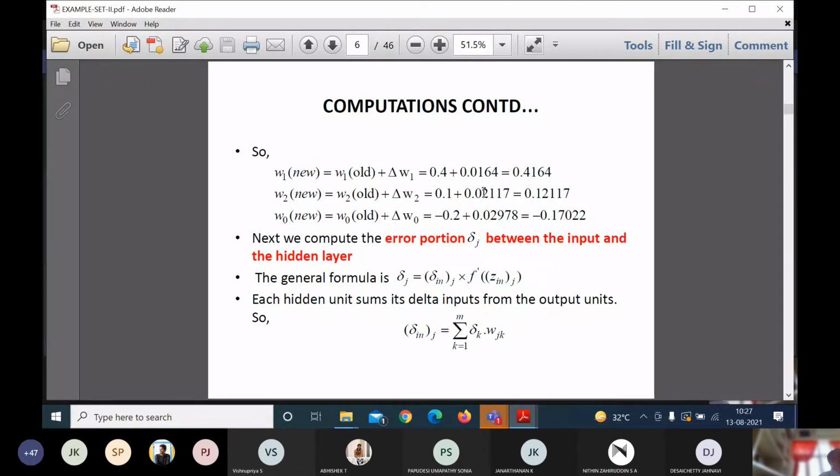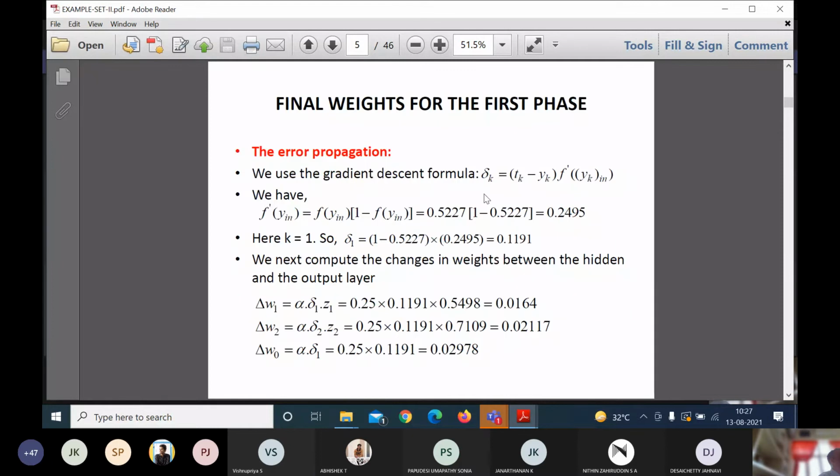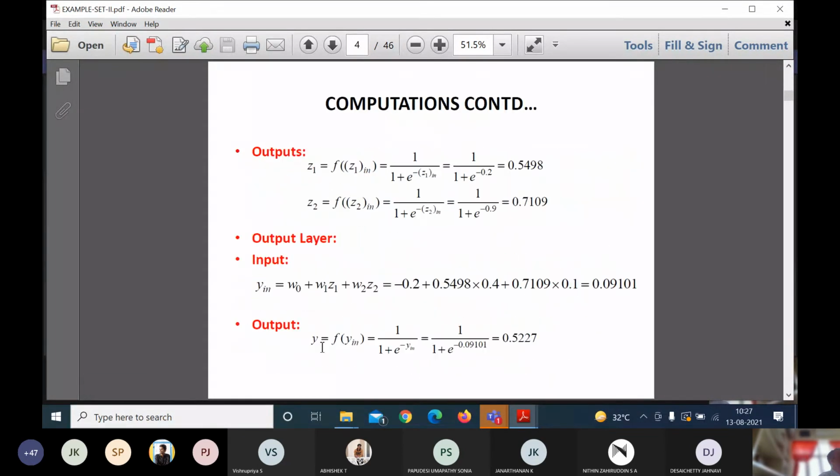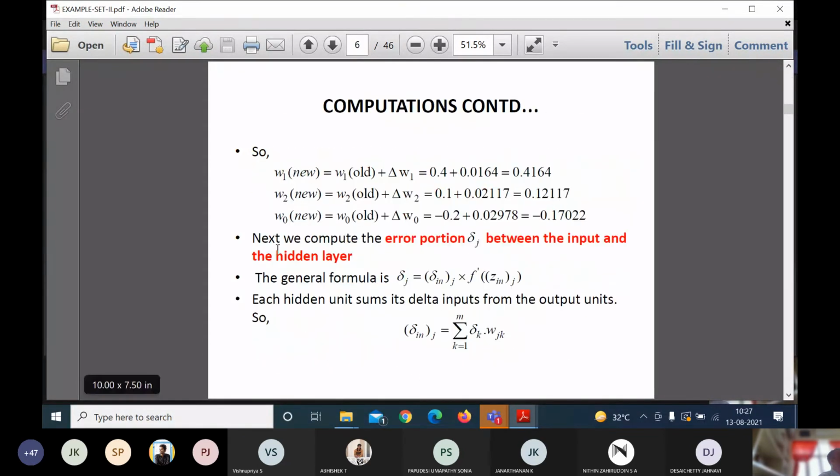Yes, sir. Okay. Next. So now from here it is propagated to here. Then from here it has to be propagated to here. That's why they call it error propagation. Next we compute the error propagation delta j between input and hidden. So first from output to hidden we calculated, next from hidden to input we need to calculate.